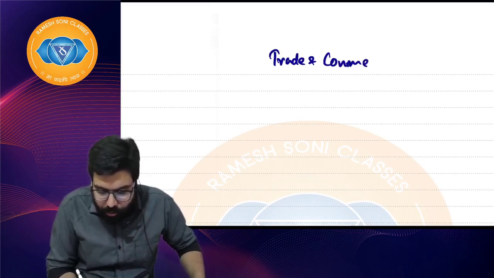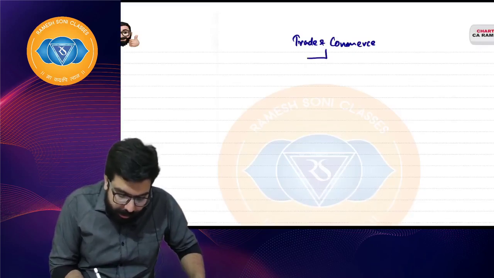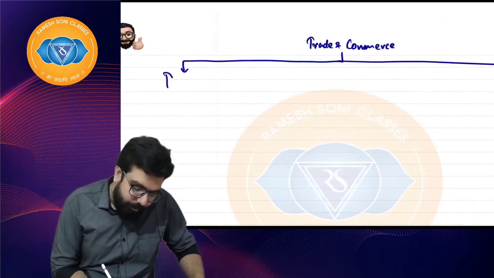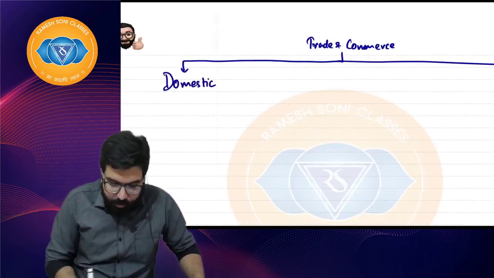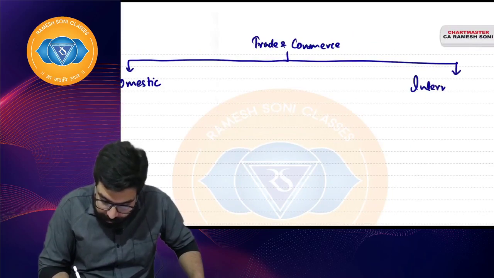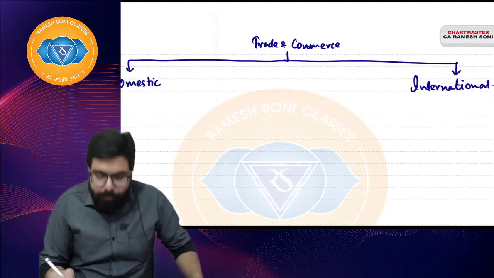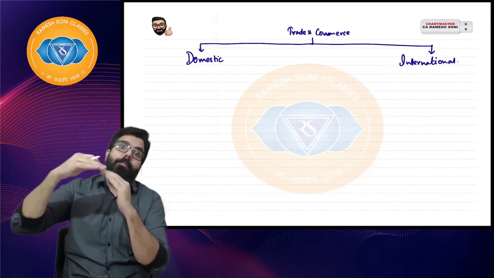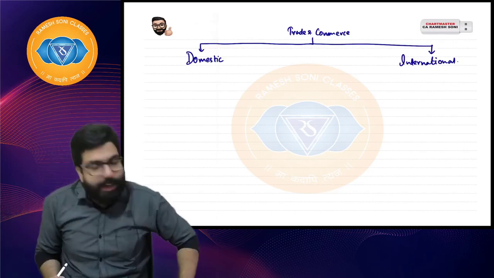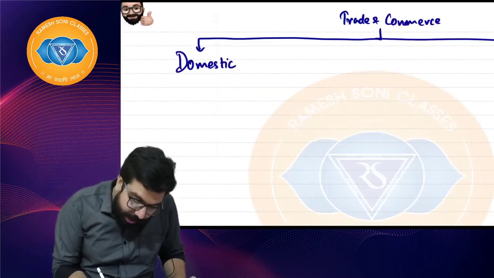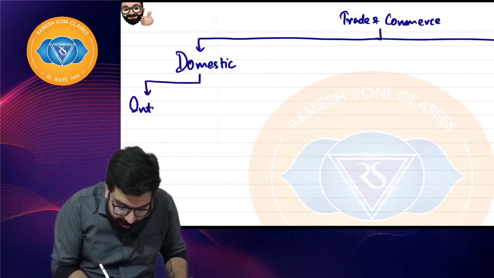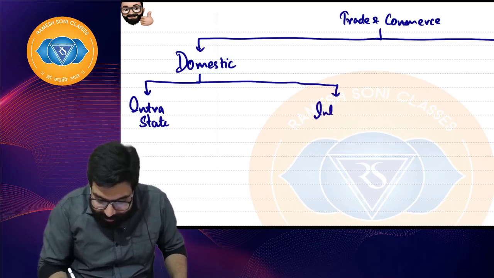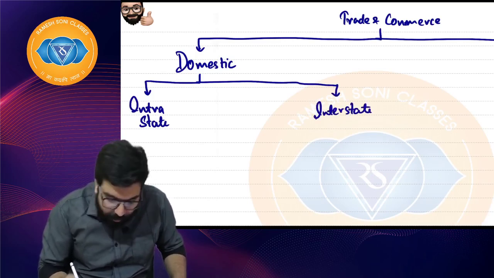What are the different types of trade and commerce? Baba, trade and commerce can be of two types: one is domestic, the other is international. Generally, domestic means within India, and international means from India to outside India or from outside India to India. Right, everyone? Now domestic trade can be further divided into intra-state trade and interstate trade. I hope everyone is clear. One can be intrastate, one can be interstate.